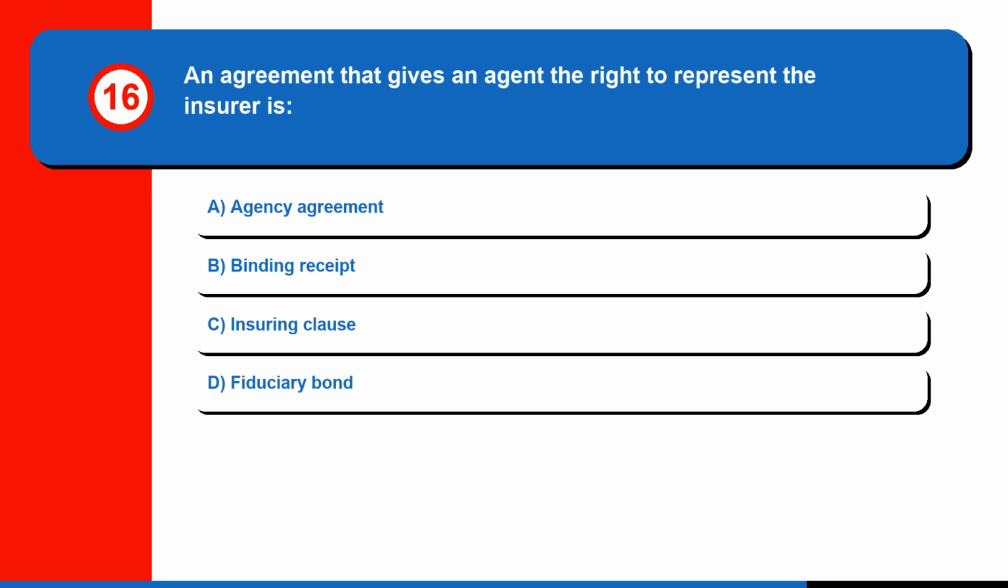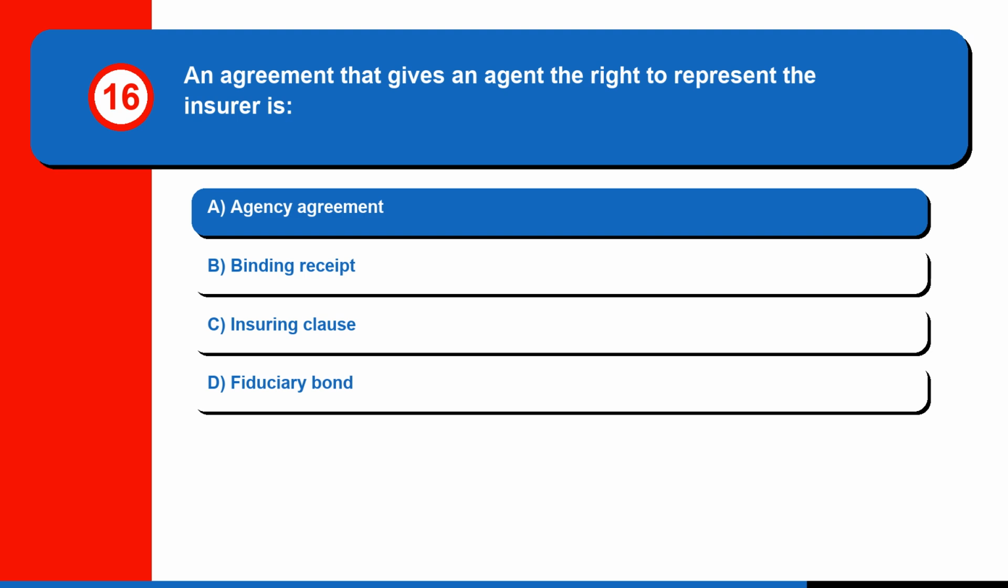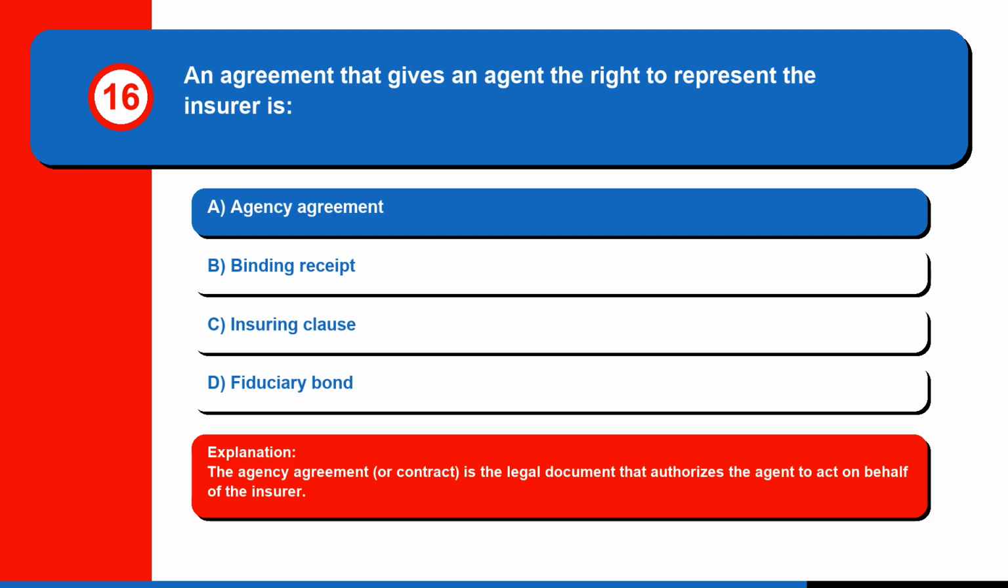Question 16. An agreement that gives an agent the right to represent the insurer is A. Agency agreement, B. Binding receipt, C. Insuring clause, or D. Fiduciary bond. The correct answer is A. Agency agreement. The agency agreement, or contract, is the legal document that authorizes the agent to act on behalf of the insurer.